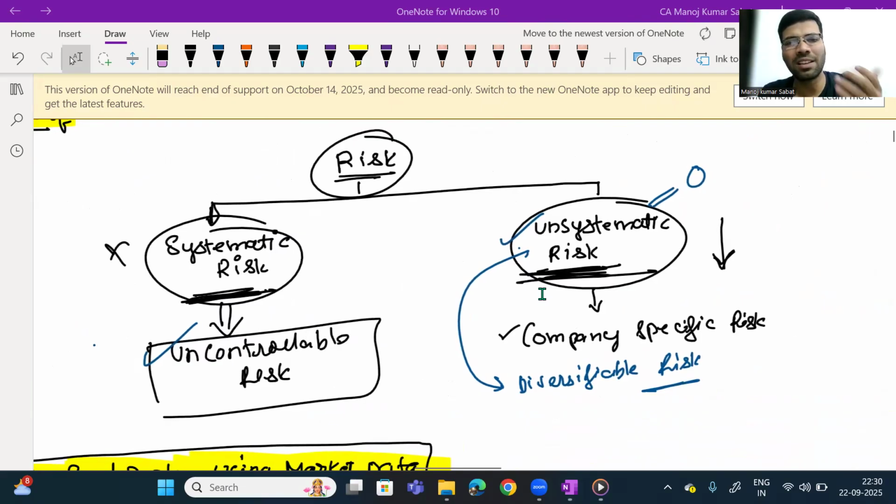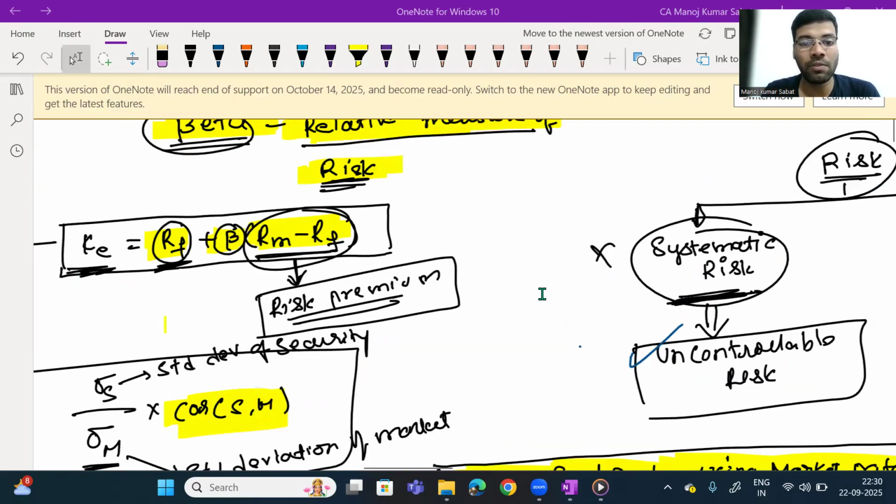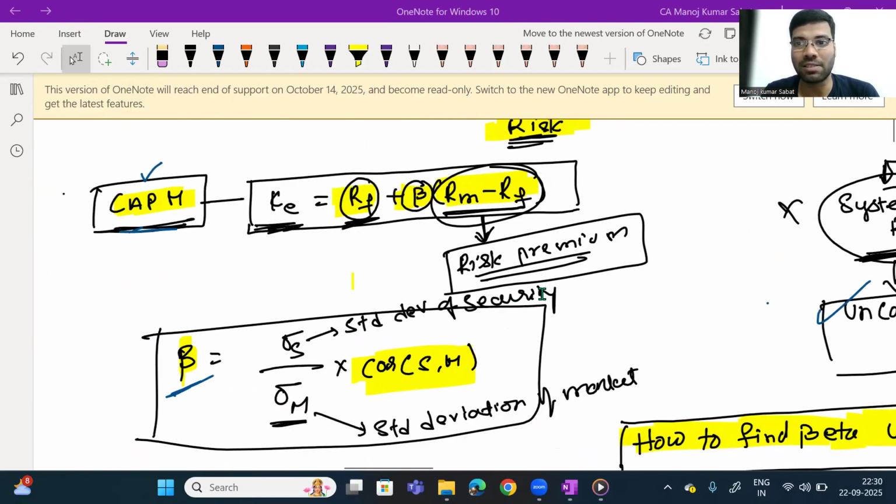What is called risk? Risk is nothing but the deviation from the expectation. So you are making some expectation, and the possibility of it not happening is called risk. For example, say currently the share price is trading at 100 and I am expecting that in 1 year it may become 300. Now the possibility of the share not getting the value of 300 is called the risk. As we told in our earlier video, beta measures the risk.